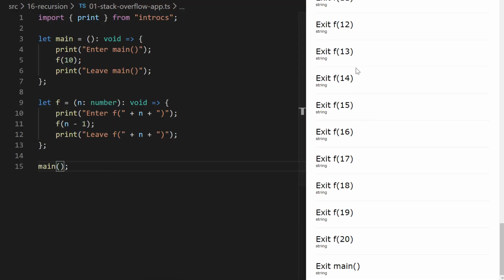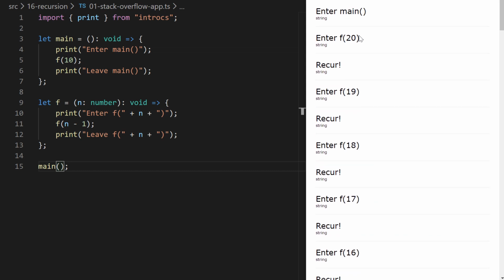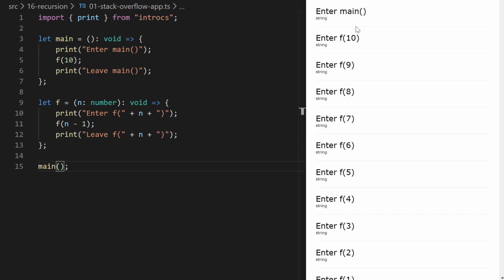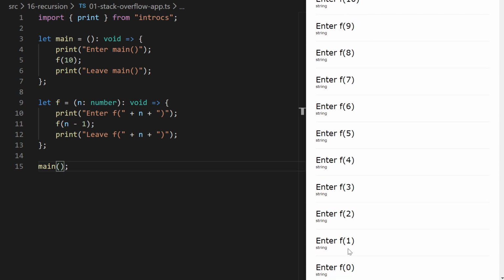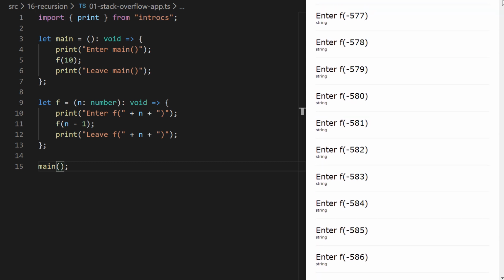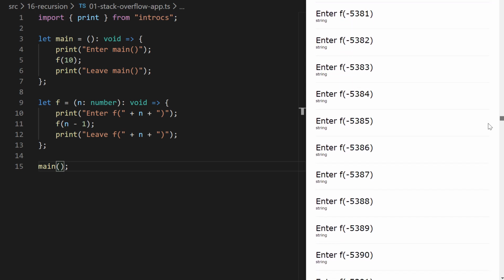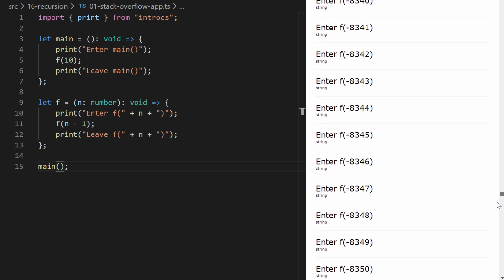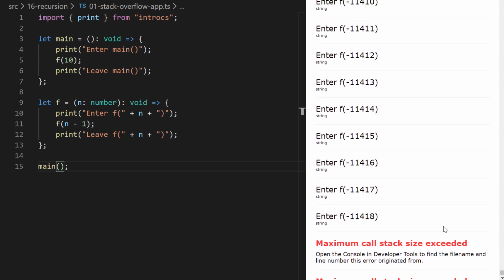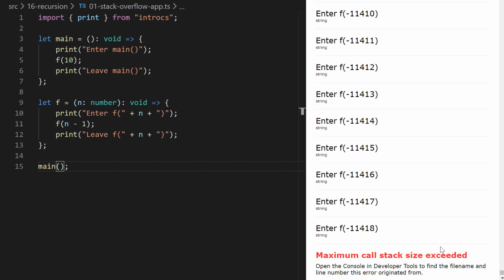I'm going to navigate in my browser back to my example for a Stack Overflow, and we see, okay, it looks like this thing's running. 10, 9, 8, 7, 6, 5, 4, 3, 2, 1, 0, negative, uh-oh. And then we look at our scroll bar over here, and wow, that's pretty small. Uh-oh. Seems like something's going wrong here. So if we go all the way to the end, you'll notice we get an error message. And the error message is maximum call stack size exceeded.